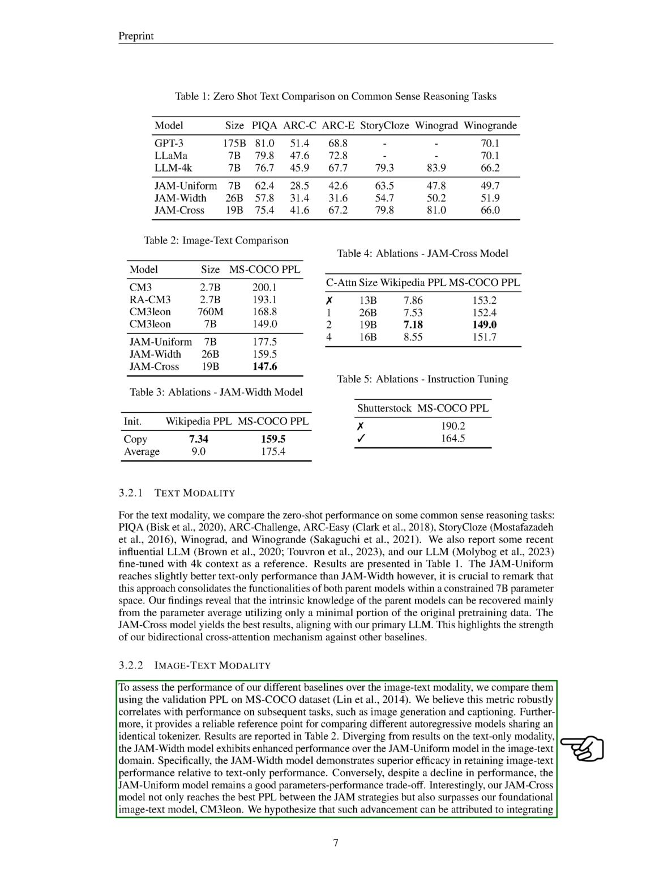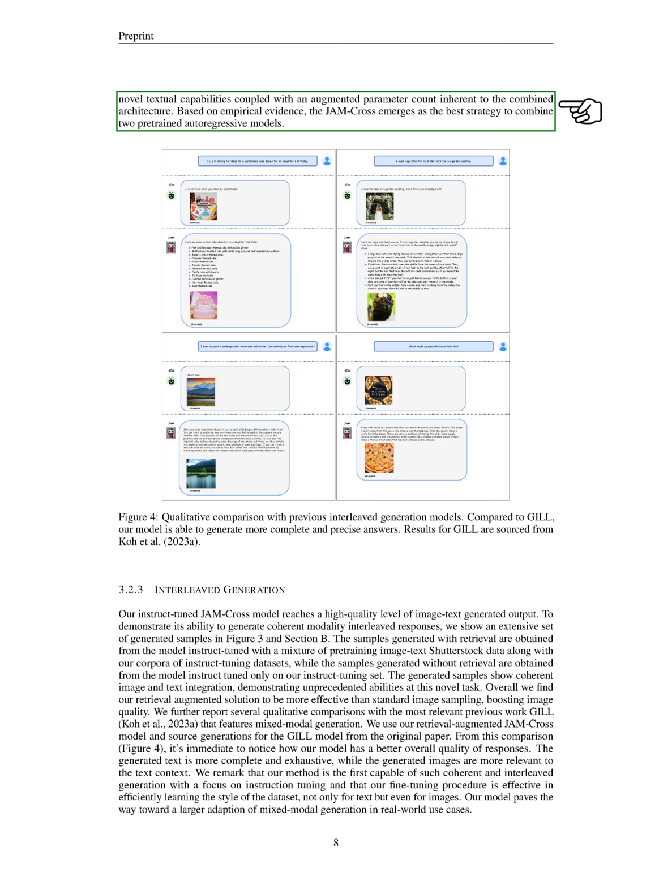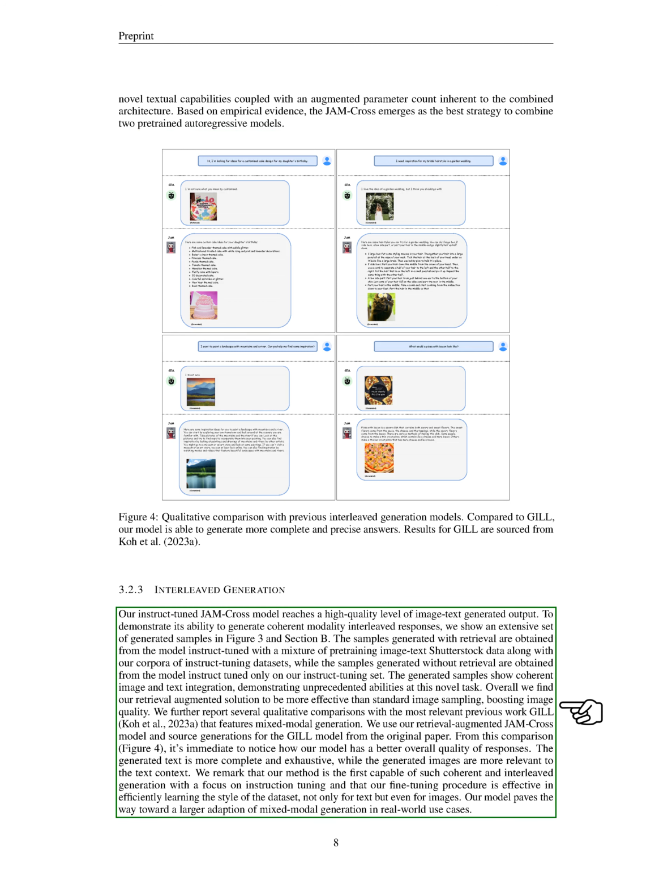Despite a drop in performance, the JAM uniform model still offers a good balance between parameters and performance. Interestingly, our JAM cross model not only performed the best among the JAM models but also outperformed our foundational image-text model, CM3 Leon. We think this improvement is due to the integration of new textual capabilities and an increased parameter count inherent to the combined architecture. Our instruct-tuned JAM cross model produced high-quality image-text outputs.